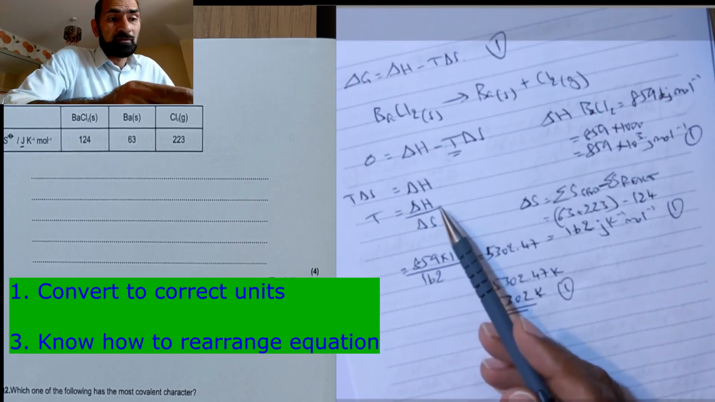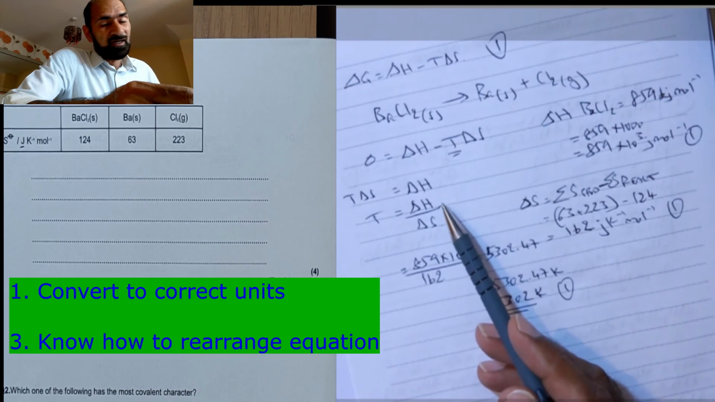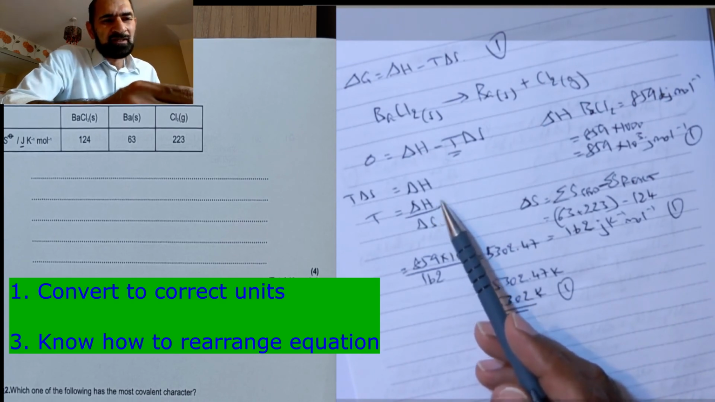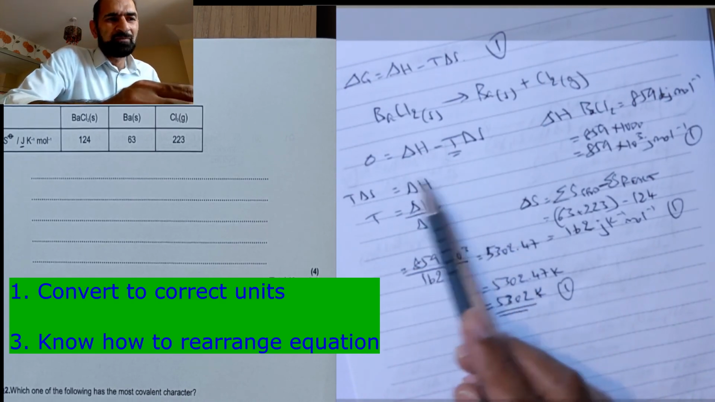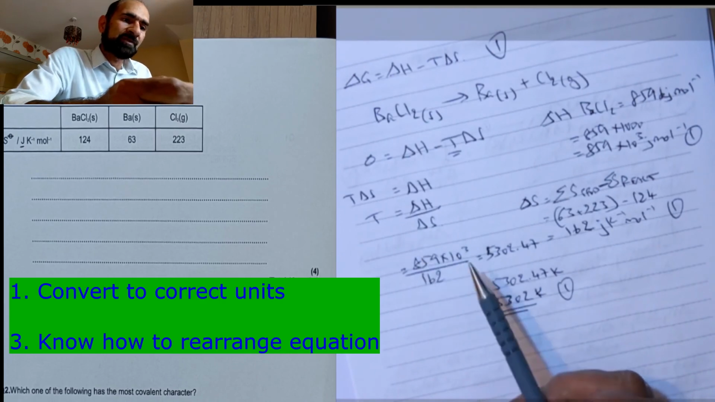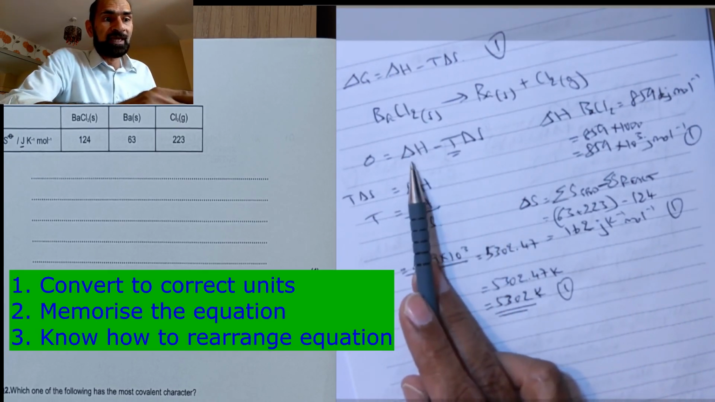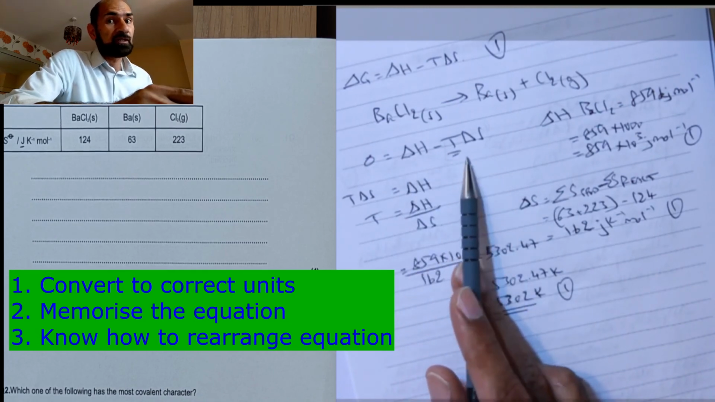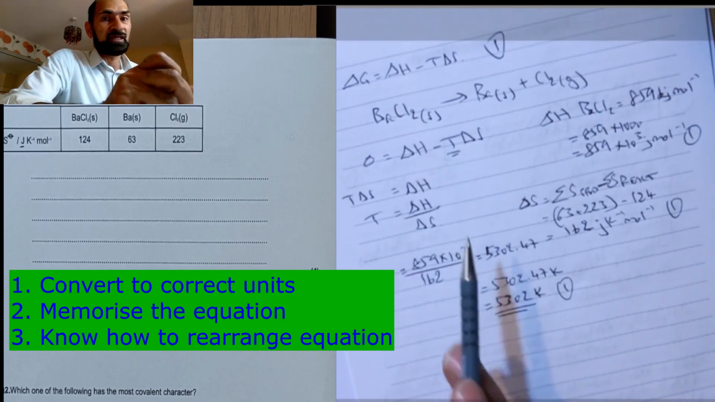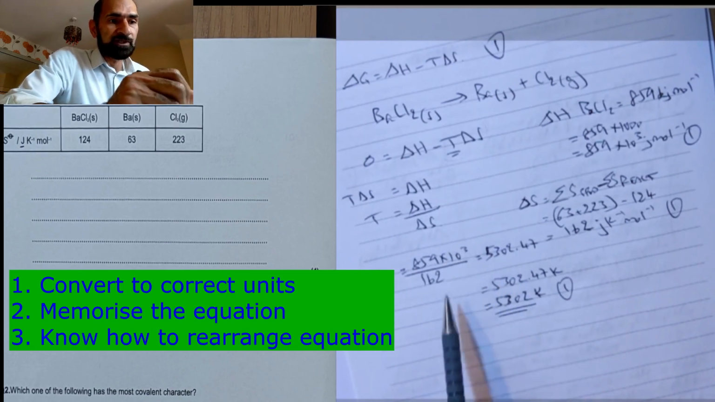Rearranging: if you struggle with rearranging, I don't think I've seen many students make this kind of mistake where they can't rearrange this simple equation, but you know what? It happens. The one thing I have seen actually is this swapped, so they say delta S minus T delta H. Be careful. Memorize that equation, no two ways about it. It's not a difficult equation.